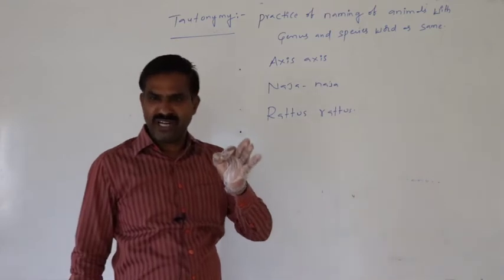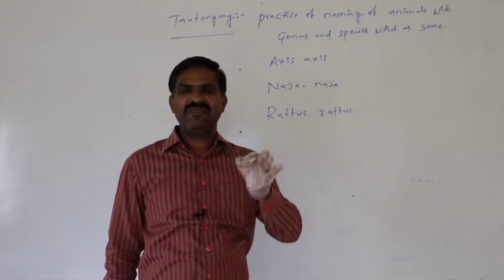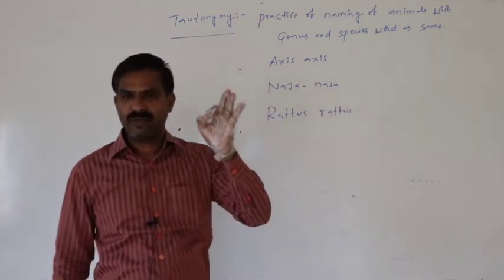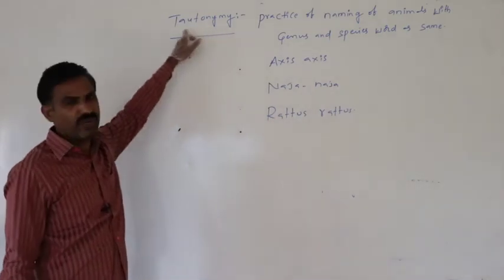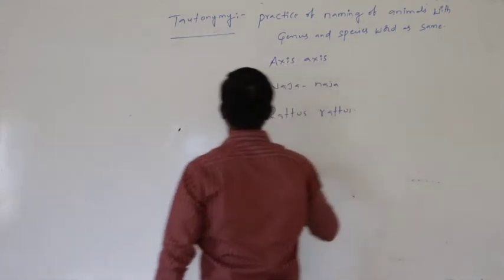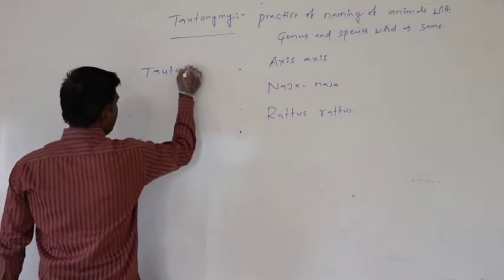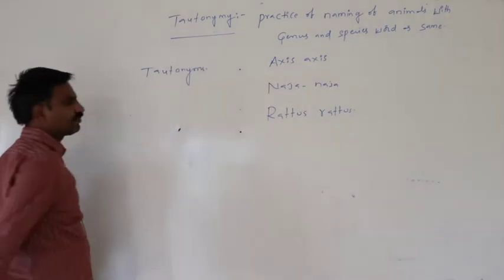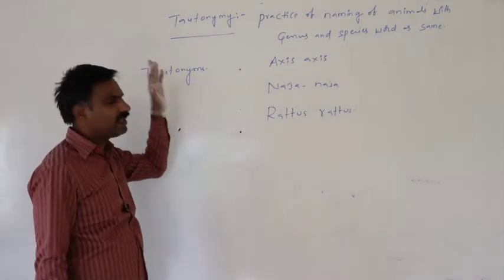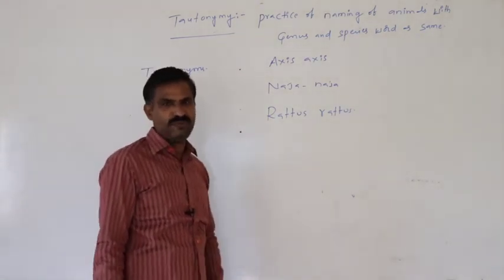During the naming of an individual, if we use the same word to represent the genus as well as the species, then that practice of naming is said to be tautonymy. These names are said to be tautonyms. Tautonym is nothing but a name with the same genus and species word.